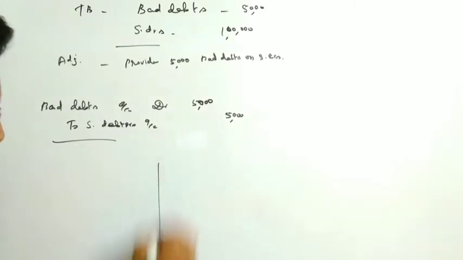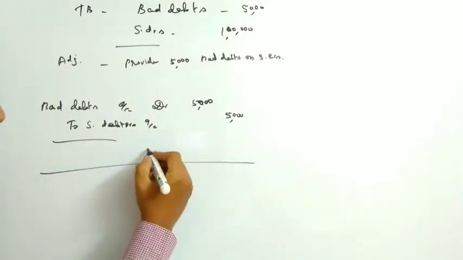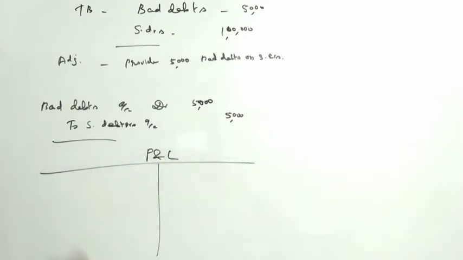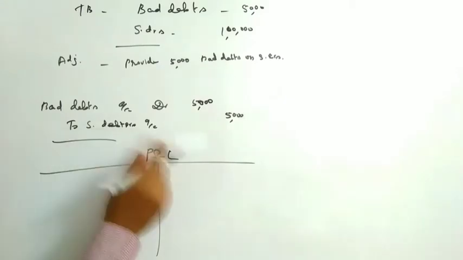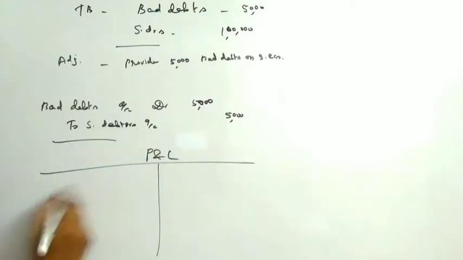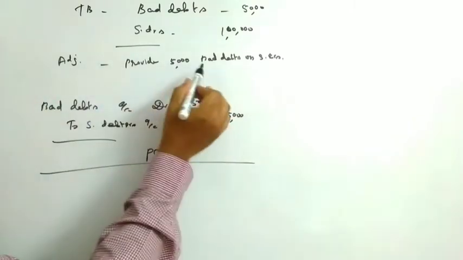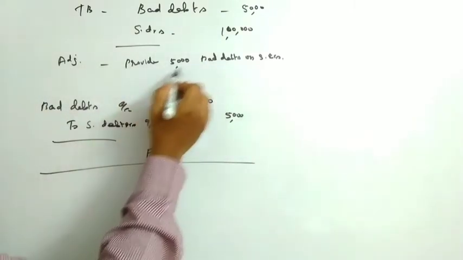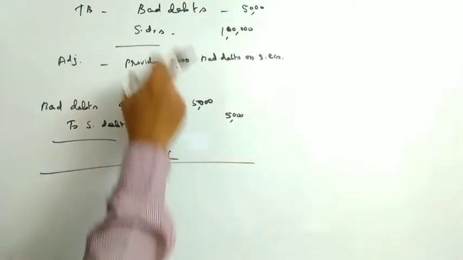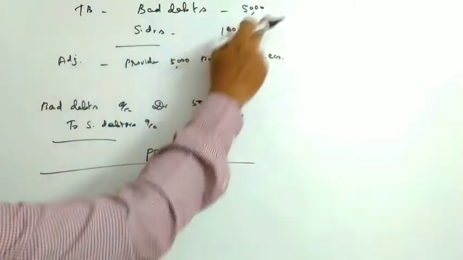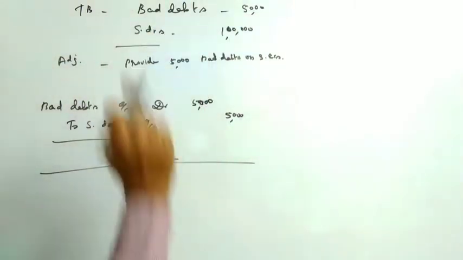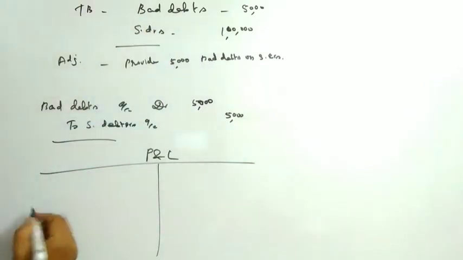Then when it comes to the profit and loss account, it's a loss for us, so it should be shown on the debit side of the P&L. Here we have the adjustment bad debts, that is 5,000. Before that we have another old bad debts as a trial balance ledger balance, so that should be written first.